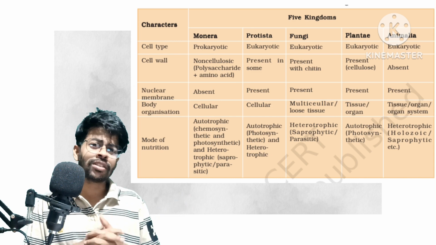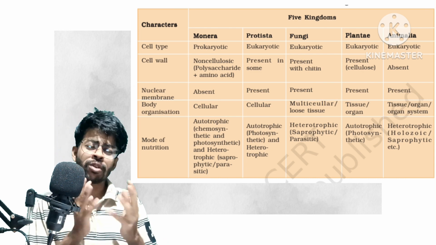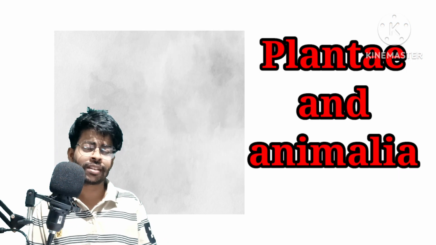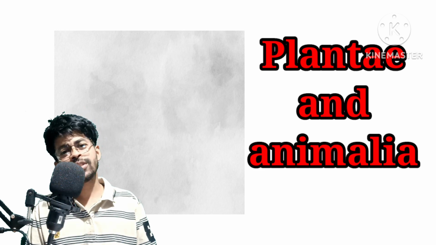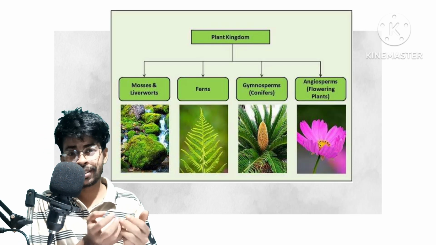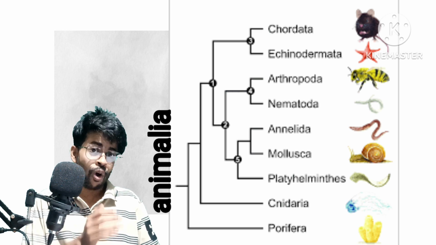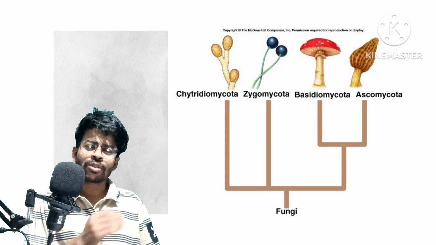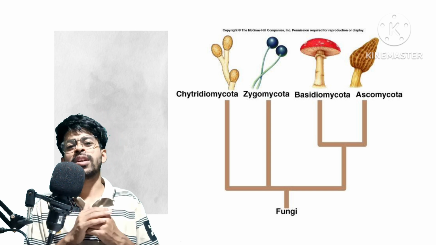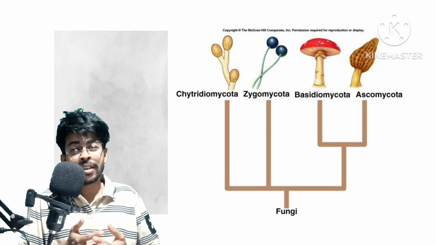I wish some of you, or maybe all of you, can understand Planta and animalia, because in the case of plants we are talking about plants, and in the case of animals we are talking about animals. Also for fungi, it is clear that we are talking about fungus, which is widely available in our surroundings.